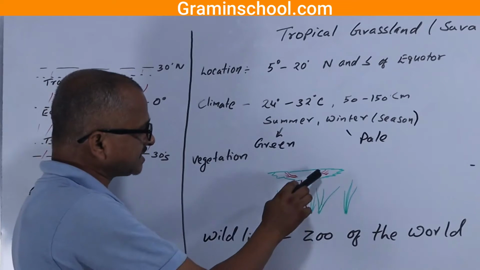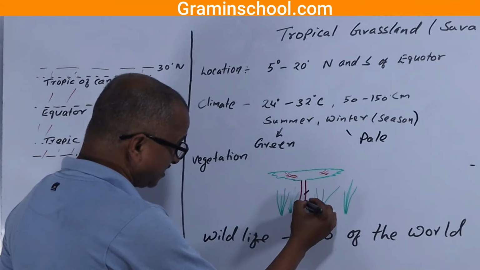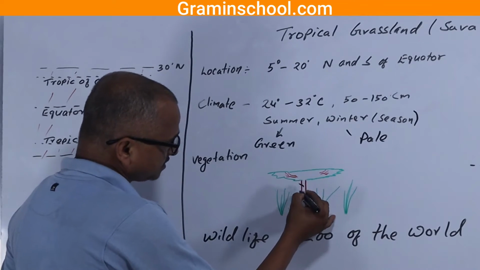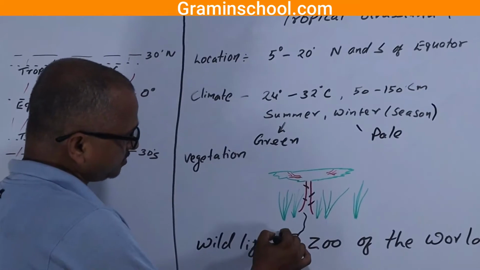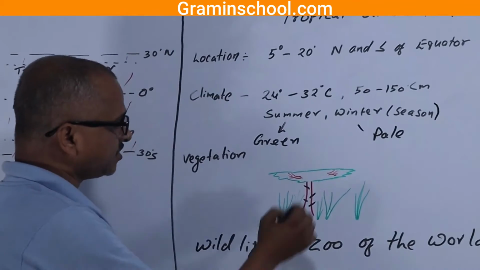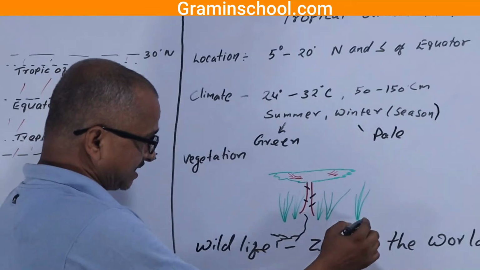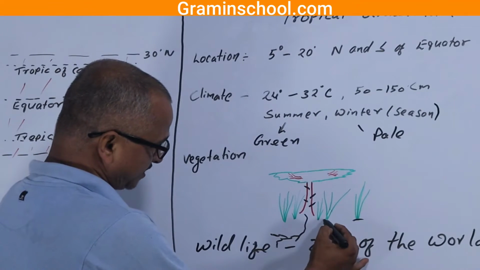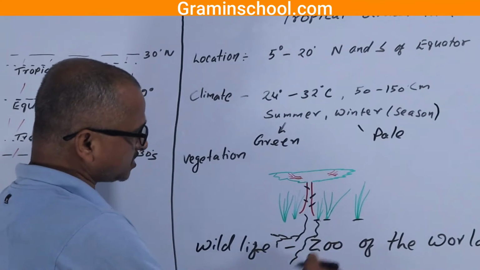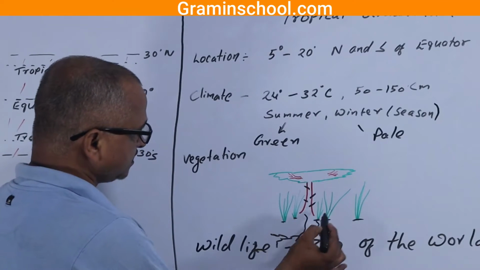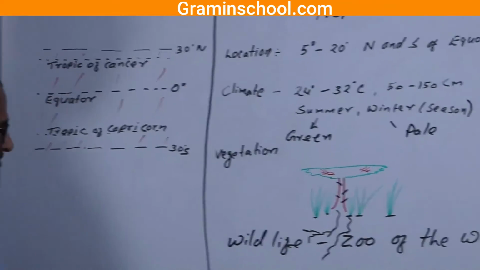The branches are scattered, and the body surface contains thorns. The roots go deep down into the soil for the source of water. The grass is long and tall, known as elephant grass, and it has long roots for the source of water. This type of vegetation is found in the savanna and is recognized as savanna vegetation.